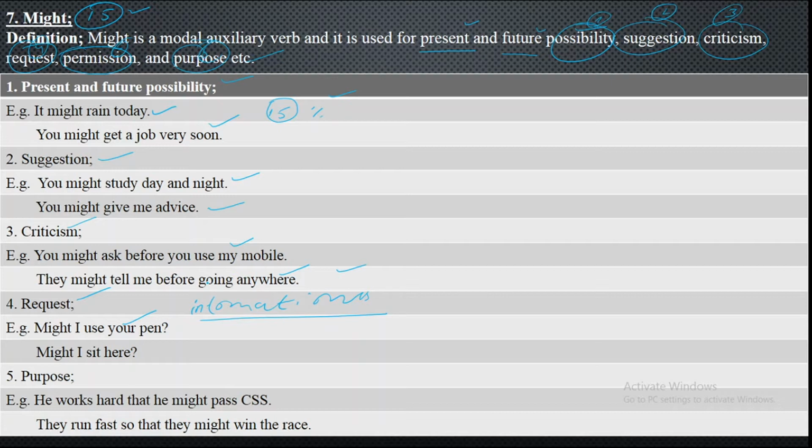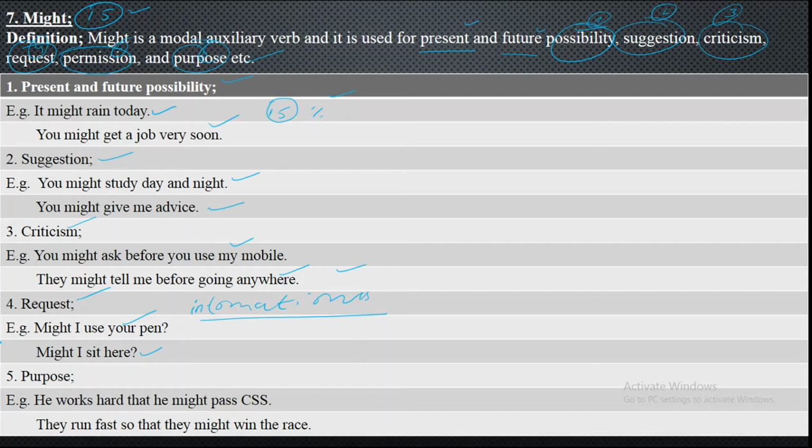If I say it rudely using might, it does not suit better, but I have to say it in a polite way, that the role of might should be played, like might I use your mobile, your pen, etc. And might I sit here, asking permission to sit, like a shopkeeper having some chairs near his shop. You're saying that might I sit here? So this is the sort of request you are going to take the permission.